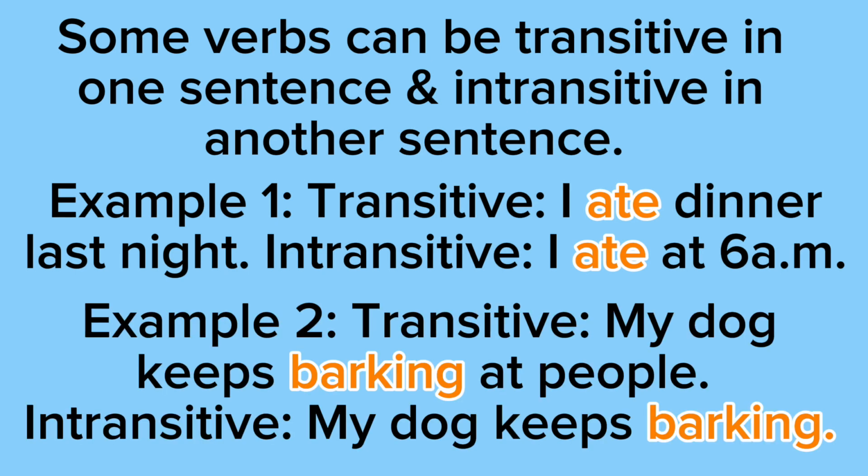So example 2, the transitive version says my dog keeps barking at people. So with transitive verbs, there's a subject and an object. So my dog is the subject because my dog is doing the barking, and the people are the object because they're receiving the action. And in the example where the verb is intransitive, it says my dog keeps barking. So with intransitive verbs, we don't need an object. We just need a subject. So my dog is doing the barking, so that makes my dog the subject.